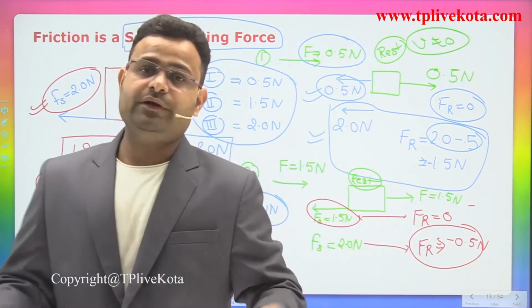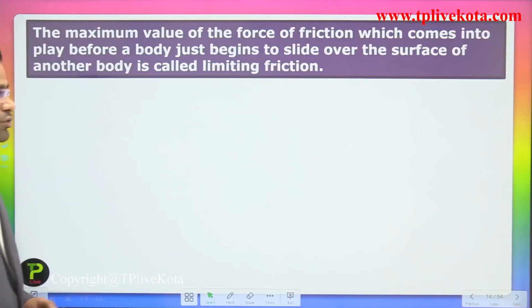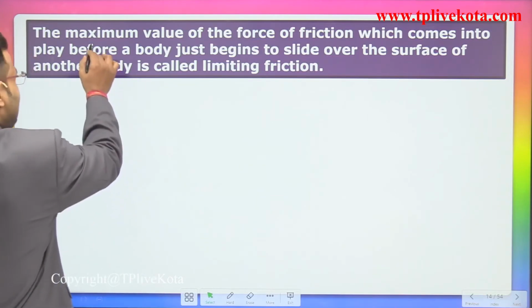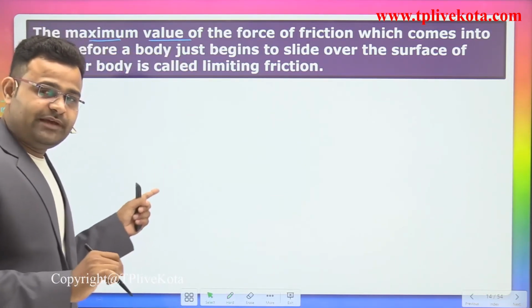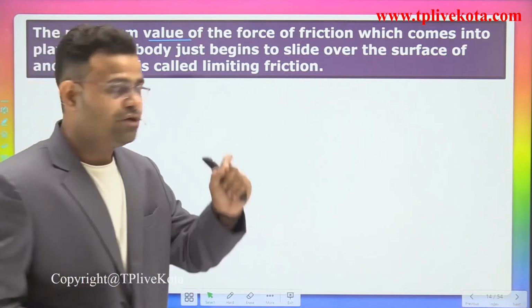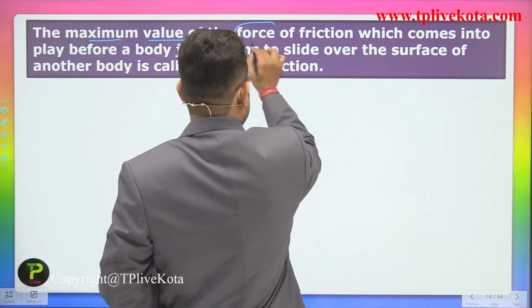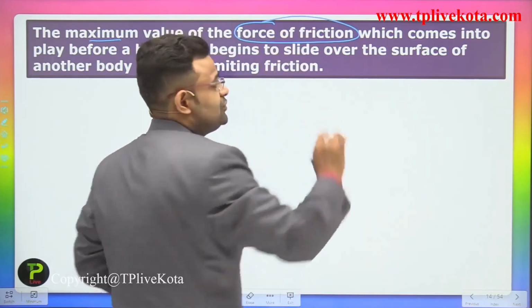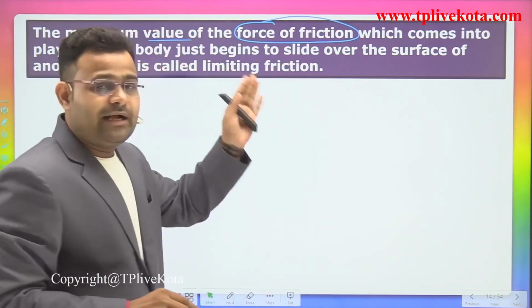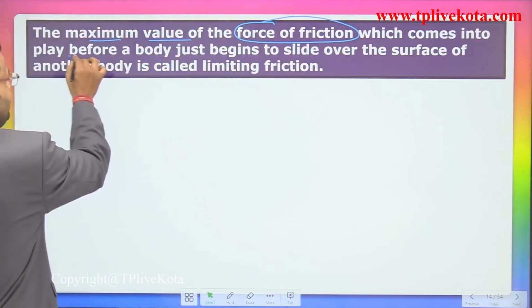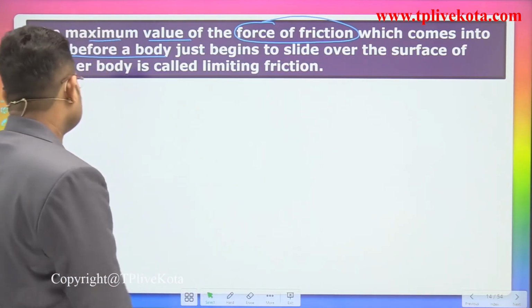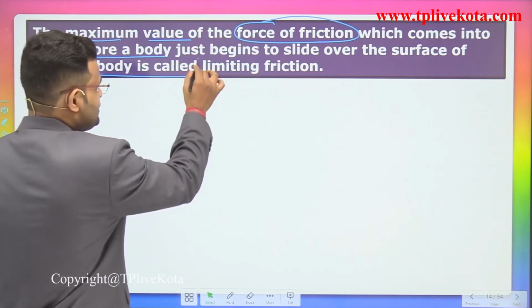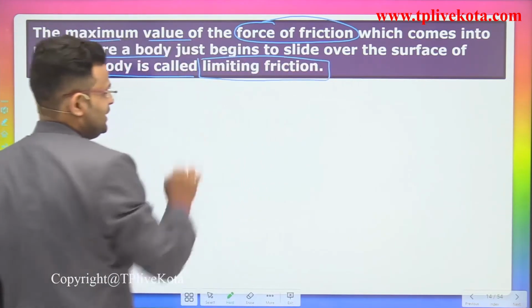Now we are moving to our next point. The next point is the maximum value of the force of friction. In the previous case, which is the maximum value? The maximum value in the previous case is 2.0 Newton, which comes into play before a body just begins to slide over the surface of another body, and is called the limiting friction.